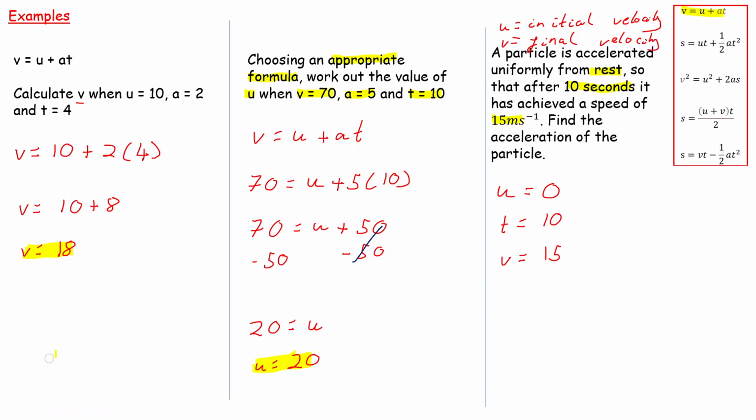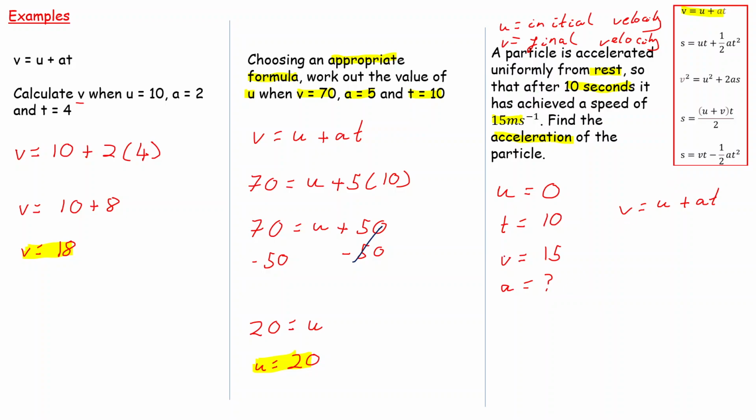Okay, so let's go and get that. This time we're trying to find the missing letter, which is A again. So we've got four things: U, T, V, and A. And again you go over to your formulas, and it happens to be the first one. Sorry, I should mix it up a little bit, but it is the way it is. I've got V, U, A, and T. So again I'm using my formula, V is equal to U plus AT. You then substitute, and go from there.